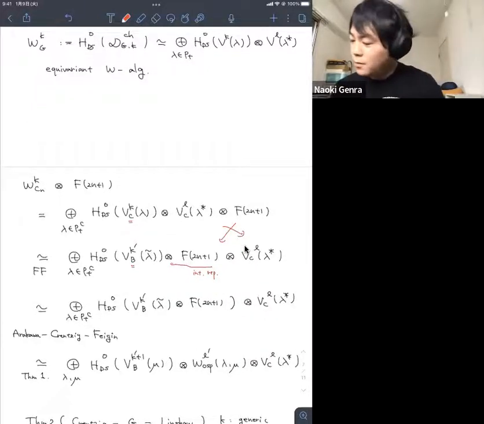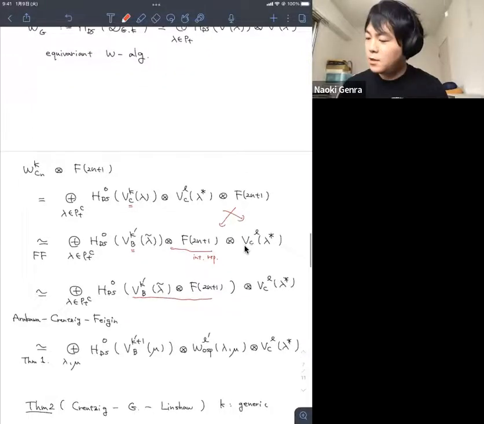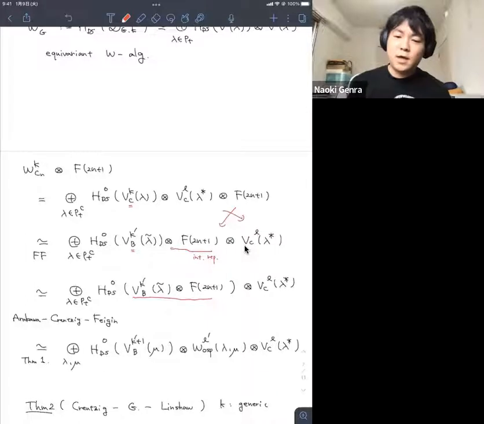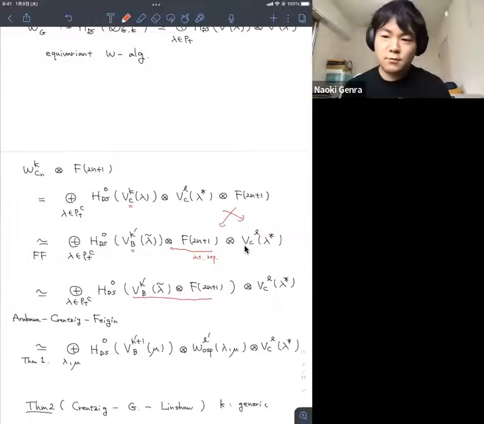Now this part appears in our theorem. So we have an isomorphism, and our theorem says this decomposes into some modules. We decompose the module under the diagonal action. This is a module of type B of level k′+1. After this, we take the Drinfeld-Sokolov reduction for this diagonal action. So this part is just the Drinfeld-Sokolov reduction of level k′+1.